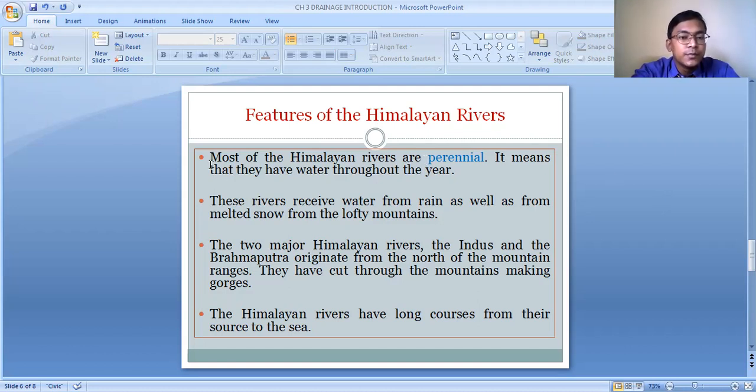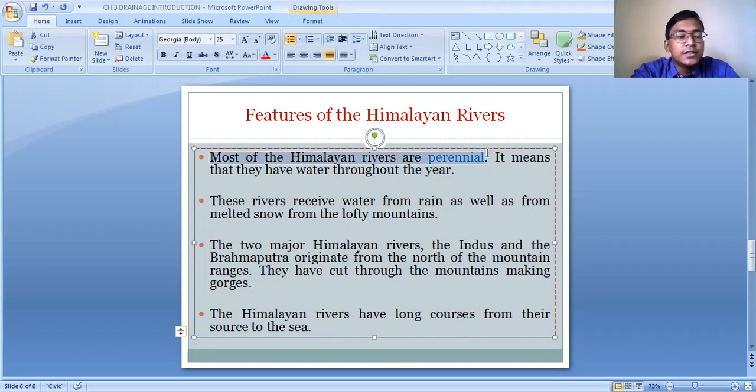Most of the Himalayan rivers are perennial. It means that they have water throughout the year. Why? Because they get water from the rainfall during the rainy season, as well as from the melting of the snow from the high Himalayan region, from the lofty mountains.